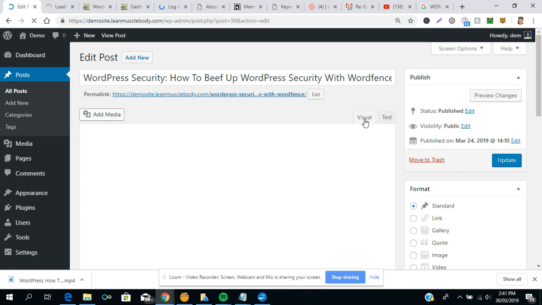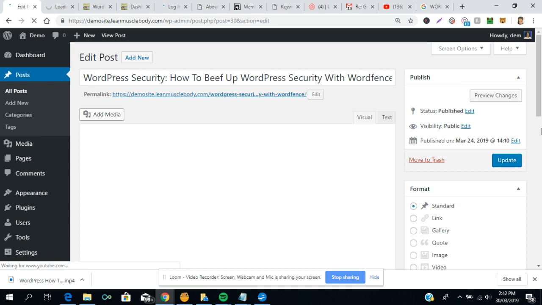This is visual. This is where you can actually type in your words. I am happy today, etc., etc. This is text, where you can type in HTML, which is a particular code. And over here, this tells you the status, whether your post is published, etc. If you go down the right side, you can change the format.